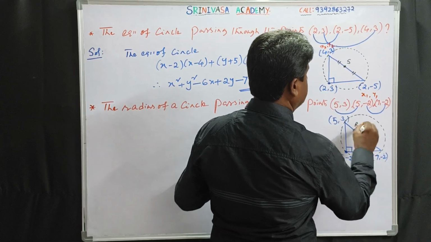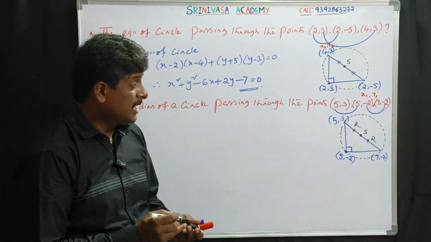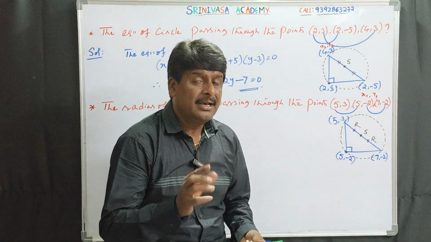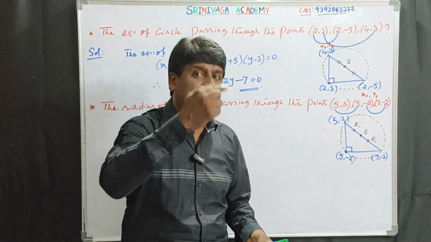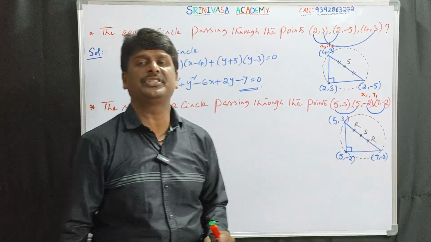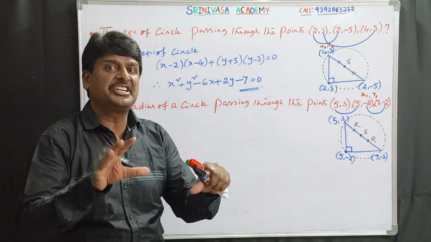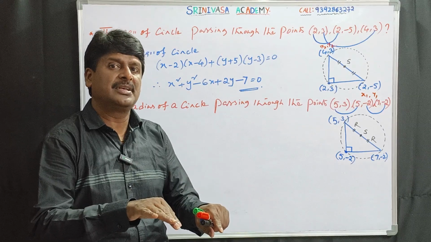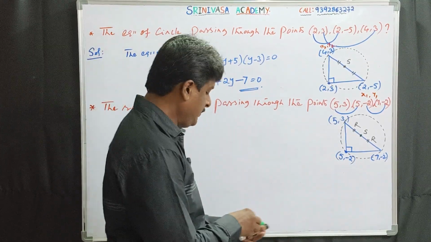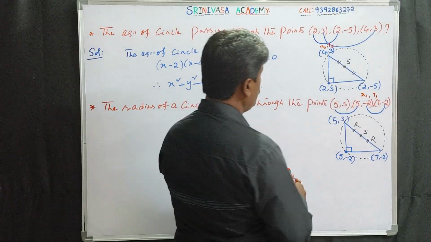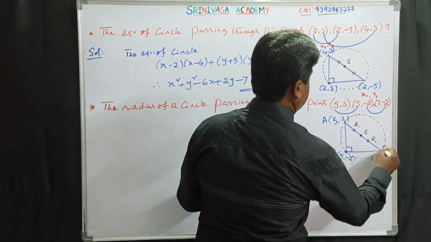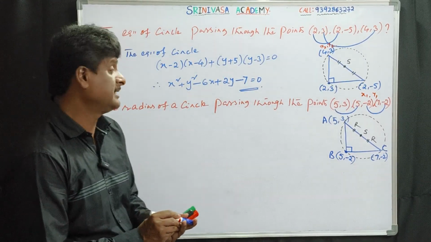Somewhere here is the circumcenter. This is the radius. Here, in a right angle triangle, the radius of the circumcircle is nothing but half of the hypotenuse. Circumcenter is the midpoint of the hypotenuse. Circumradius is half of the hypotenuse. Hypotenuse is AC.